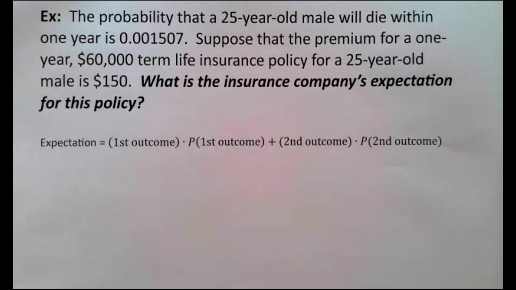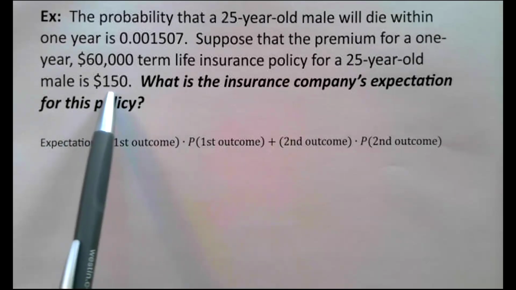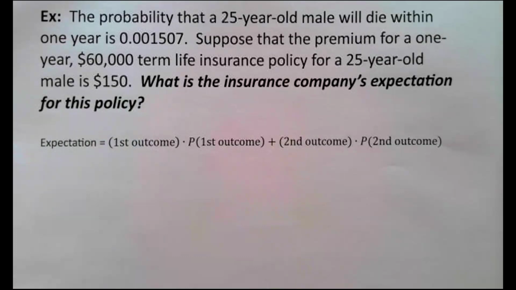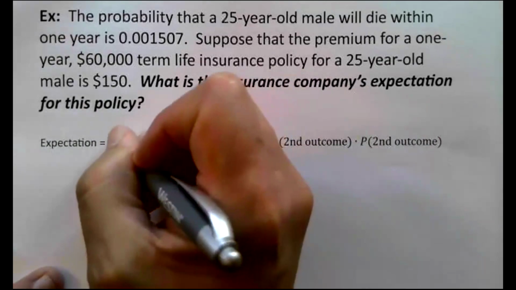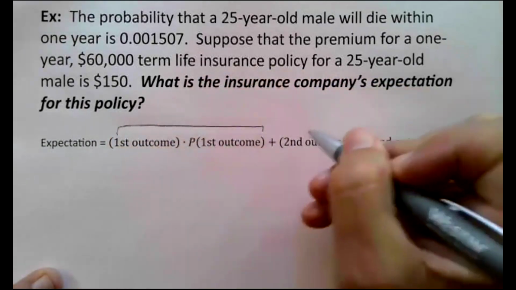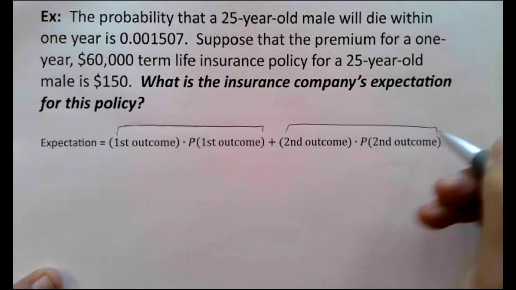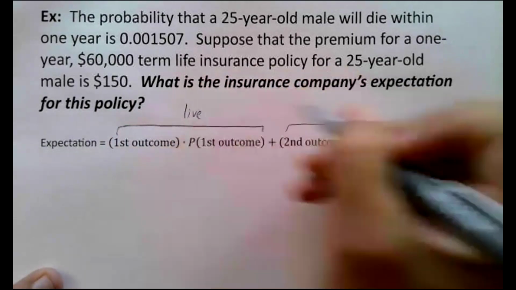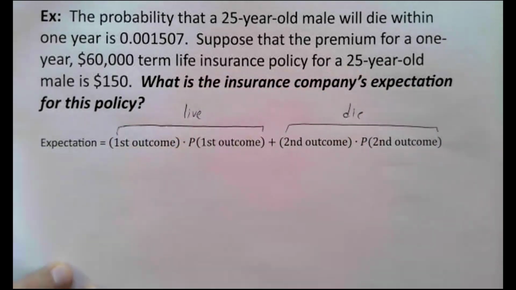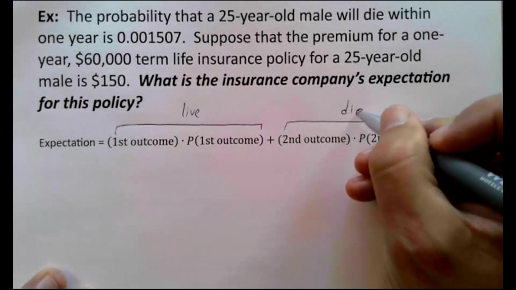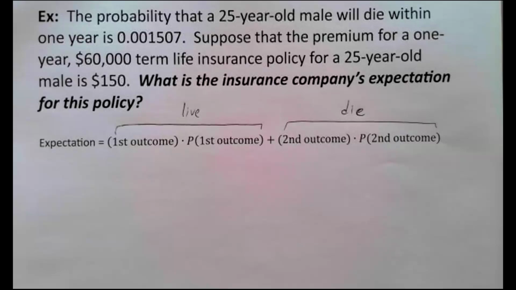In fact, if the person lives through the year, the insurance company just made $150, right? And so when we talk about first outcome, second outcome in this problem, one of the outcomes is live, the other one's die. It doesn't really matter what order we do these in, but live and die are the two outcomes, right? The person's either going to live throughout the whole year or they're going to die at some point during that next year.